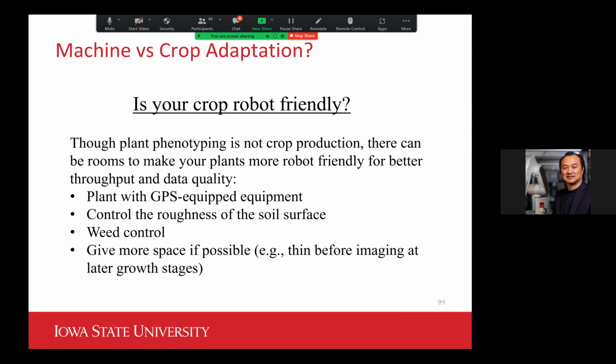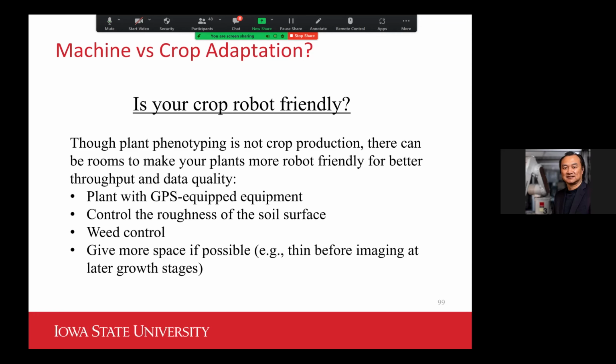And, more importantly, when it's possible, can we give more space for the robot to work with? For plant science research we are now dealing with the production system, so we cannot manipulate plants as we could with those apple trees.